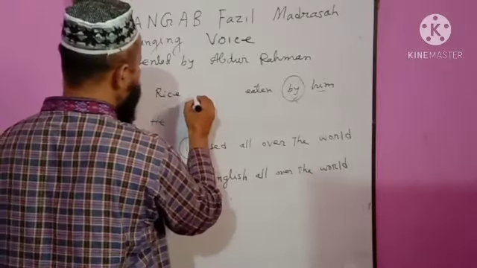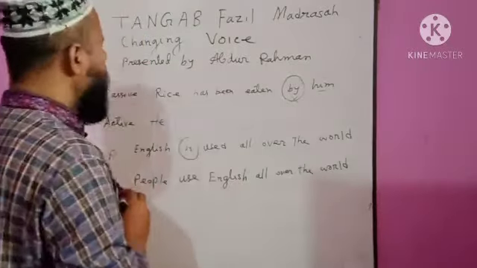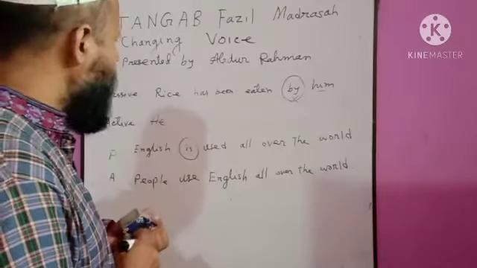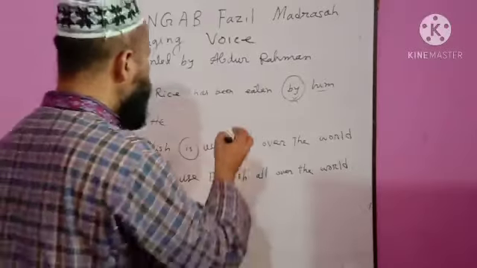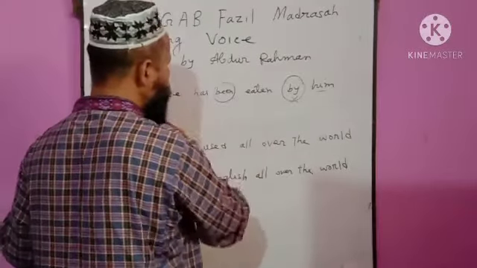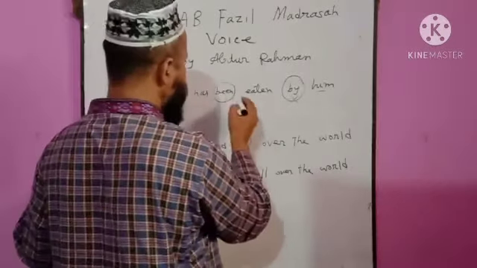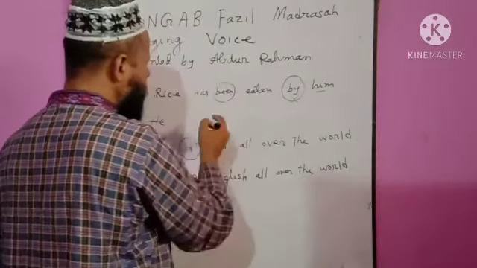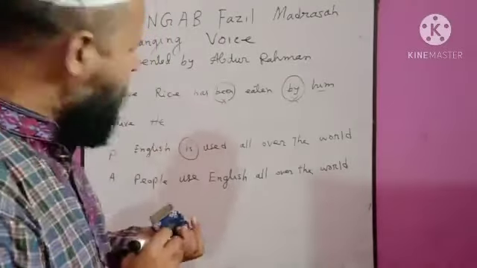Rice has been eaten by him. According to the rules, number 1, we shall omit "to be" and "by". The "to be" before the main verb, that is the to be verb. This "to be" and "by" will be omitted, will be vanished from the sentence.